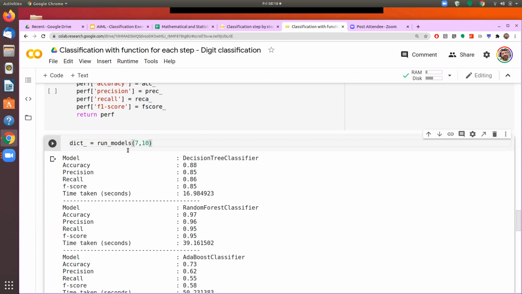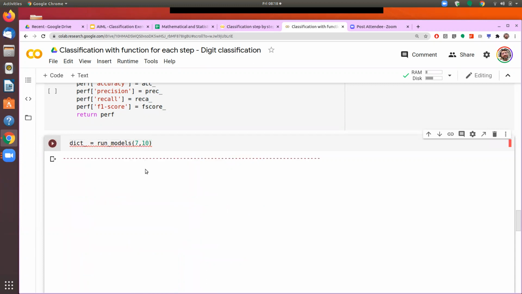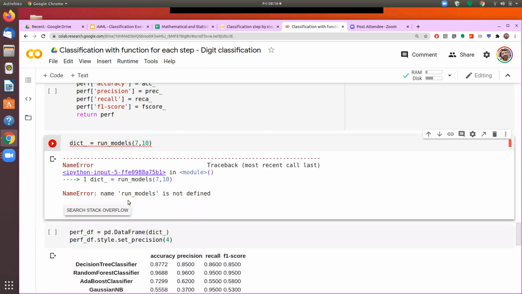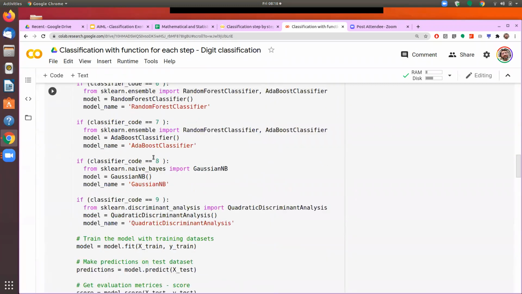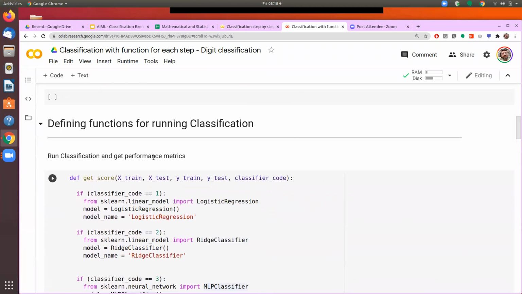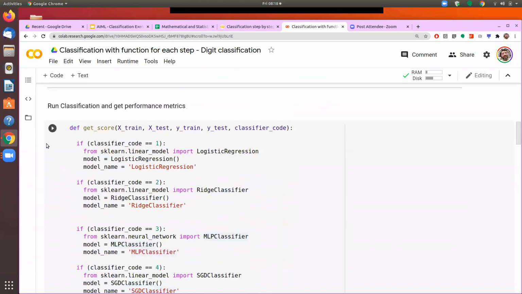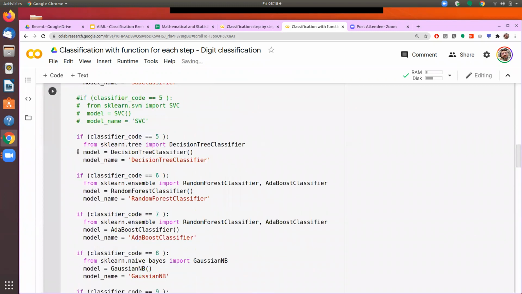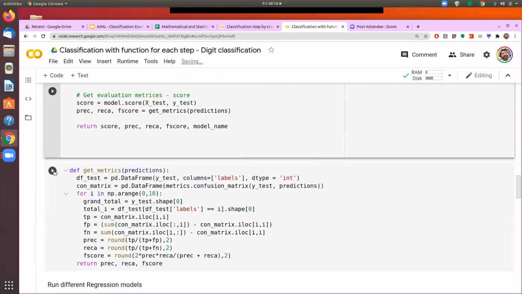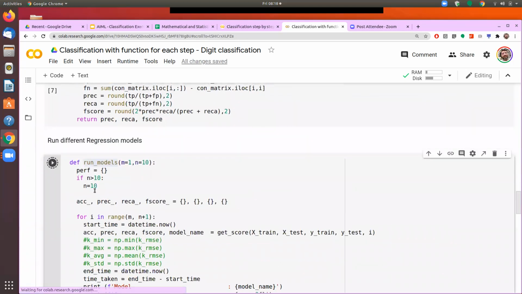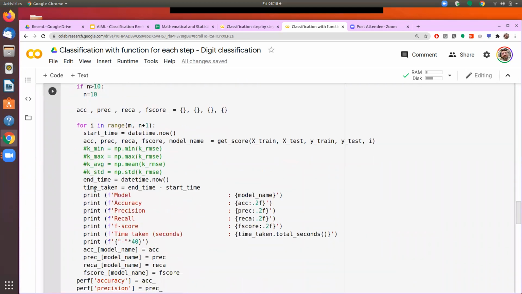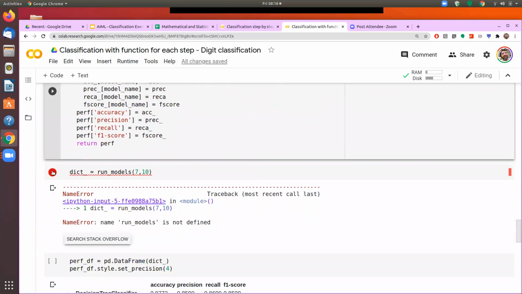So let's run models 7 to 10 here. Let's see if all the other functions are done. So we have not run these cells, so let's run these cells. We have run these cells, now it should be running.